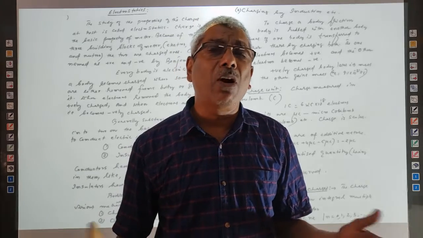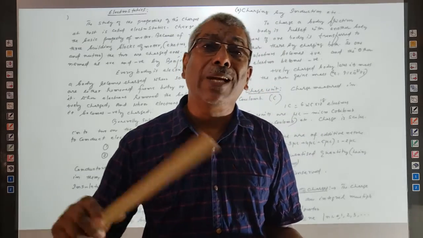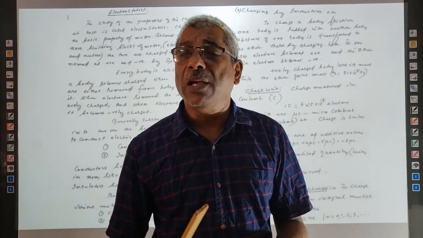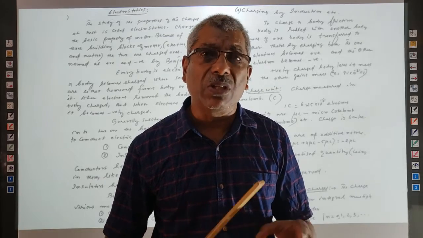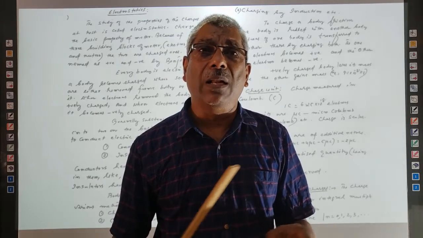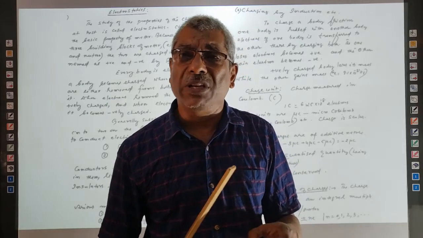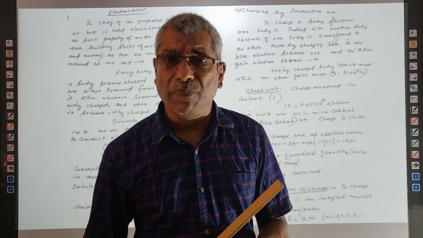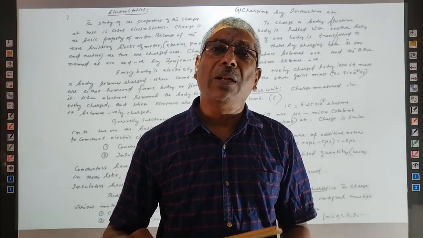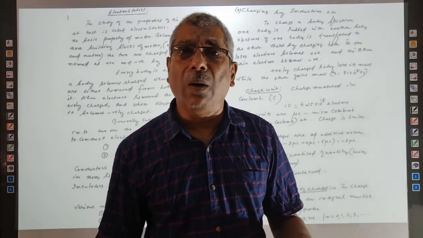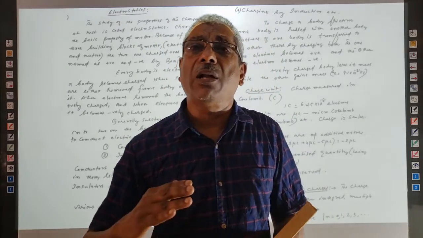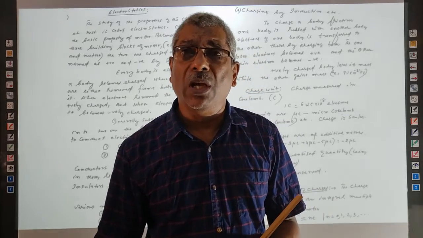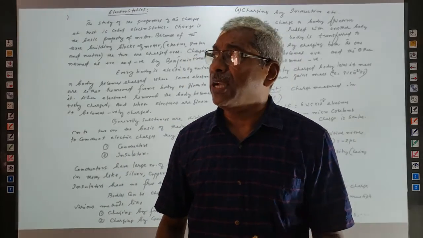For example, when an ebonite rod is rubbed with cat skin, ebonite becomes negatively charged because the structure of the ebonite material is such that it cannot give out electrons, because of the strong combination of atoms in the making of the material. Electrons cannot be taken out of the outermost orbit of those atoms, right? So ebonite becomes negative and cat skin becomes positive. Anyhow, in frictional electricity, there is a transfer of electrons only. The one that loses electrons becomes positively charged. The one that gains electrons becomes negatively charged.